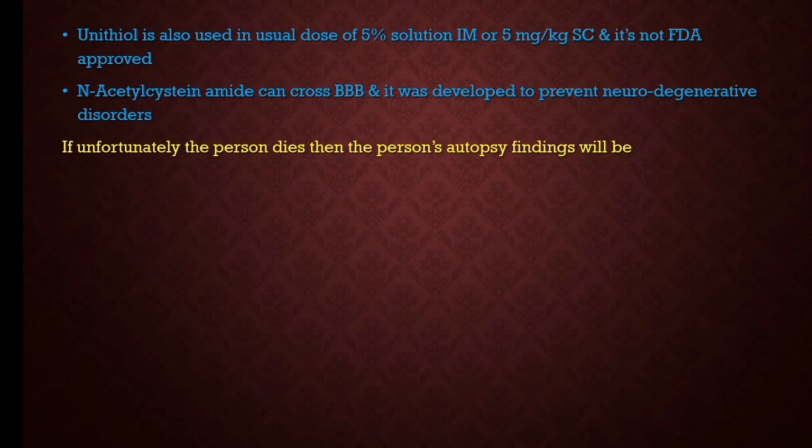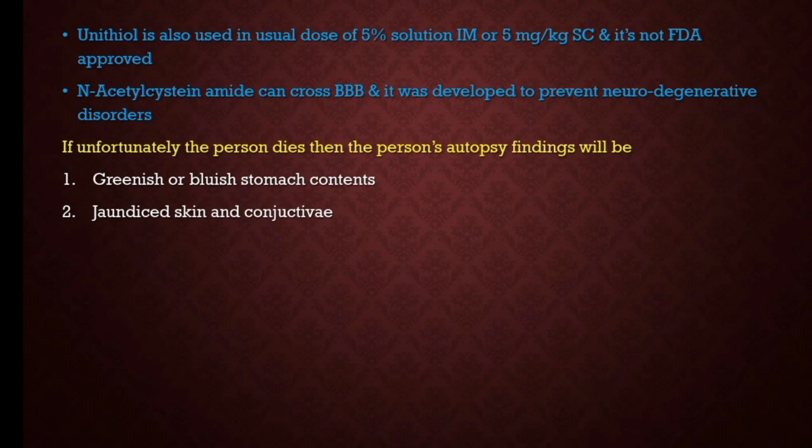Now coming to other findings. If unfortunately the person dies and an autopsy is done, then we can observe greenish or bluish stomach contents. The skin will be jaundiced, with jaundiced skin and conjunctiva. The hepatic and renal cells will undergo necrosis. So these are the conditions.